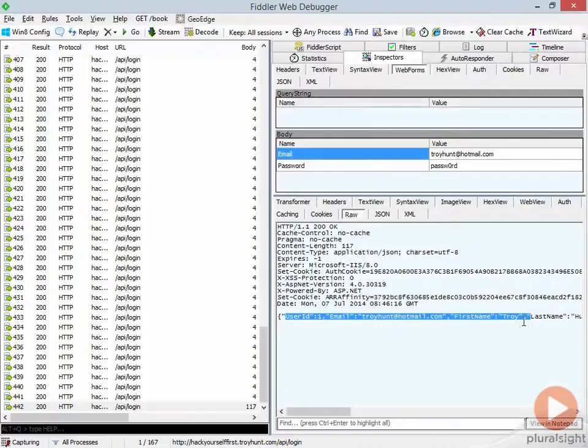Now, if you want to get into detail about what are good brute force protections, go back to the Hack Yourself First course and have a look at the suggestions that I make there. I won't repeat them all here in this course, but I did want to show you how easy and how fast it was for me to continue just to hammer that service with invalid credentials. If I can make enough requests fast enough, sooner or later, as an attacker, I'm going to find the password of a significant portion of the users in this system. So do check your apps for brute force protection on login APIs.